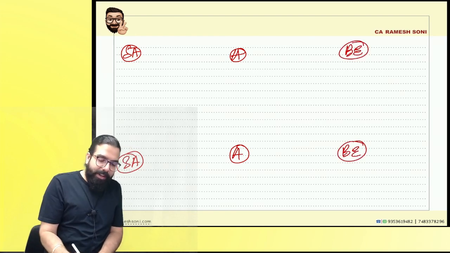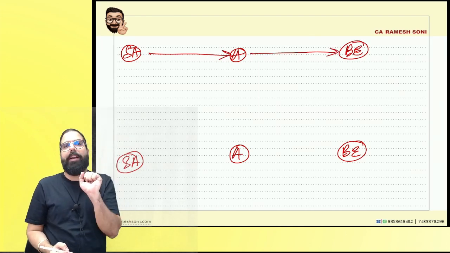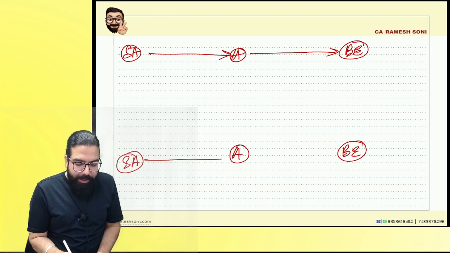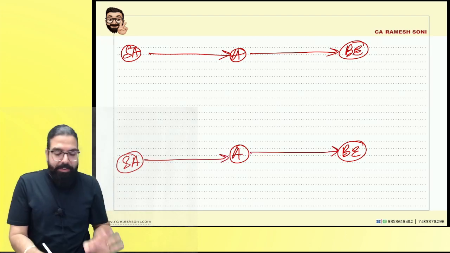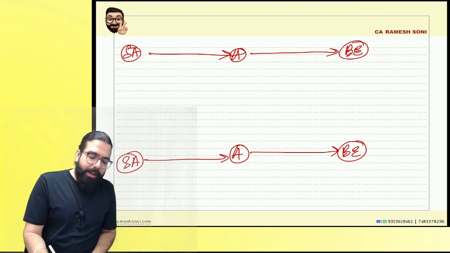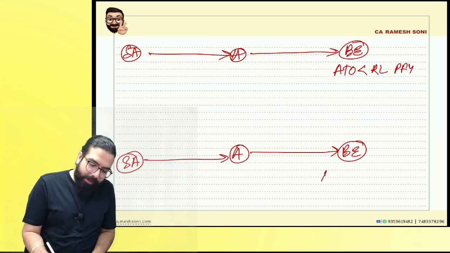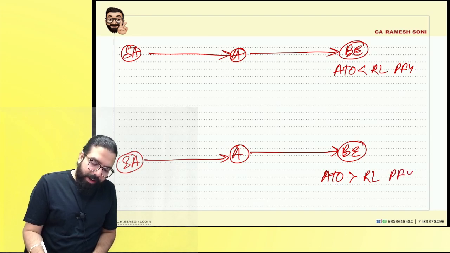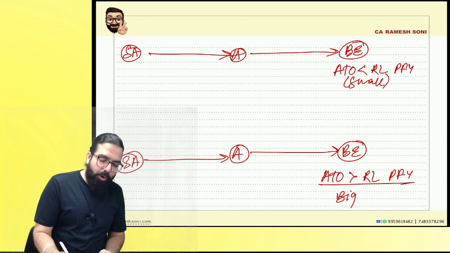Can you tell me, when the senior advocate gave the services to the advocate, and ultimately the services are given to a business entity only, right, everyone? The senior advocate gave it to an advocate and the advocate gave it to a business entity. Now, this business entity supposedly is one whose aggregate turnover is less than the registration limit in the preceding financial year. And this one's aggregate turnover is greater than the registration limit in the preceding financial year, means it's a big business entity, and this is a small business entity. Correct, everyone? First of all, this point you will have no doubt.